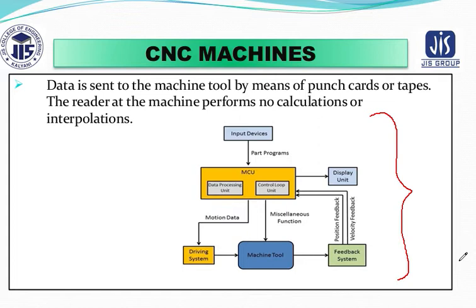The most important thing is that it is similar to NC control. The only difference is that CNC works in online mode and NC works in batch processing mode. It can be mounted or stand alone as in NCs also.